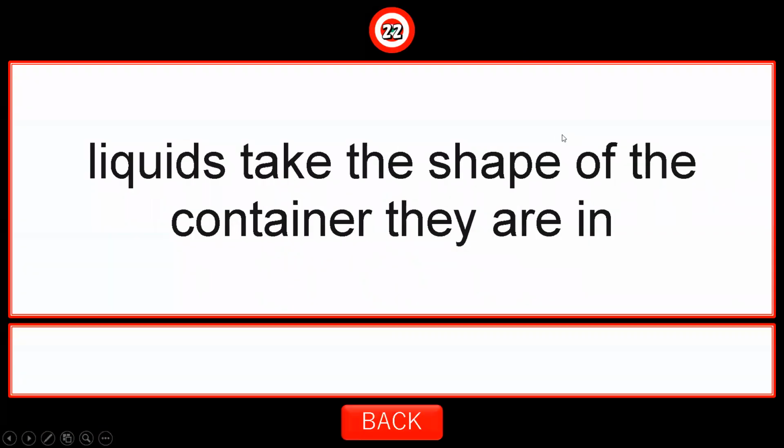Liquids take the shape of the container they are in. True or false, Hamad? False. Listen well, Hamad. Look, I will explain. If you have a bottle of milk, the milk takes the shape of the bottle, yes or no?